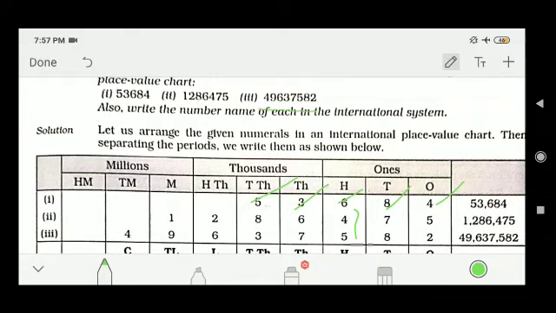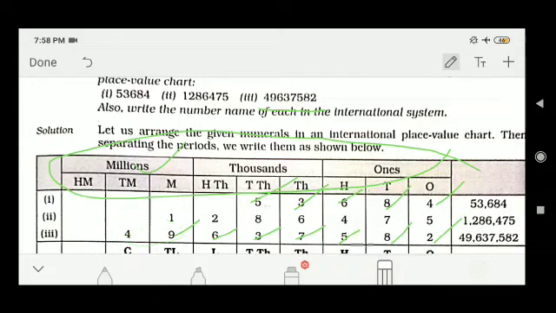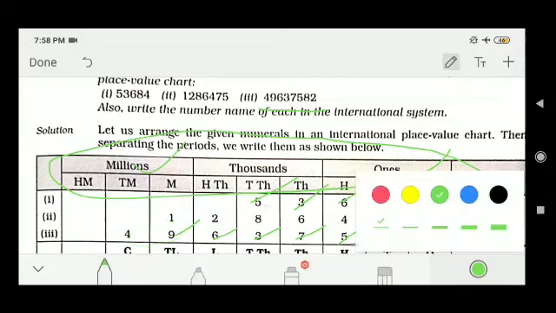Consider this number 49637582. Similarly start from the unit place: 2, 8, 5, 7, 3, 6, 9, 4. Okay, so first make this table like this, then put this number. So I can write, see, only 49 is present in the million period, so I can write 49 million. 49 million, my friends.